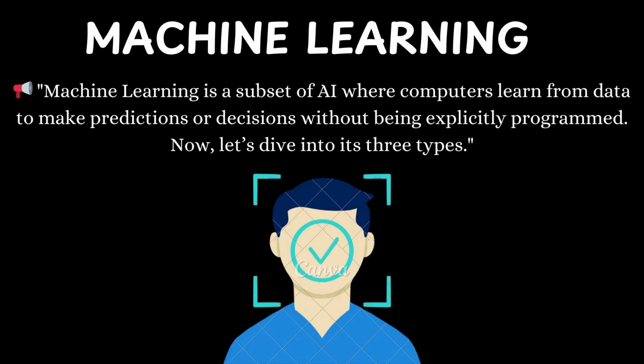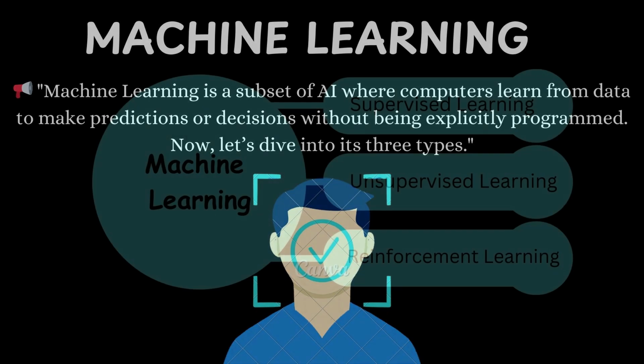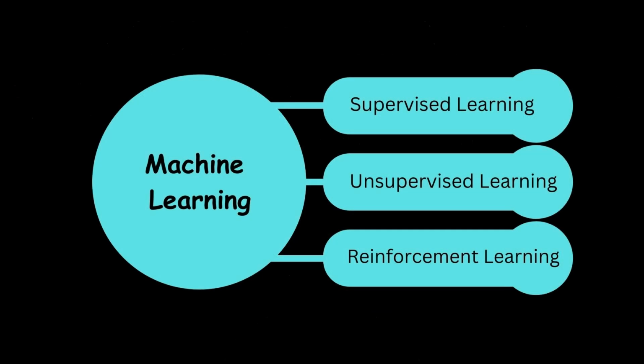So let's get started. If someone asks you what is machine learning, then simply put, machine learning is a subset of AI where computers learn from data to make predictions or decisions without being explicitly programmed. Now let's dive into its 3 types. Basically, we have 3 types of machine learning. First is supervised learning, second is unsupervised learning, and third is reinforcement learning.